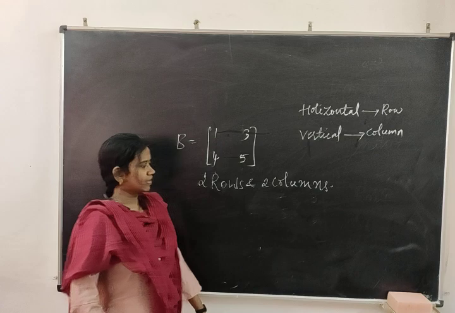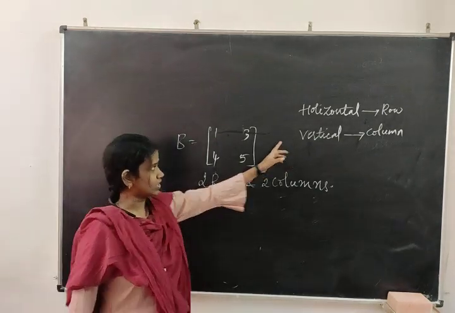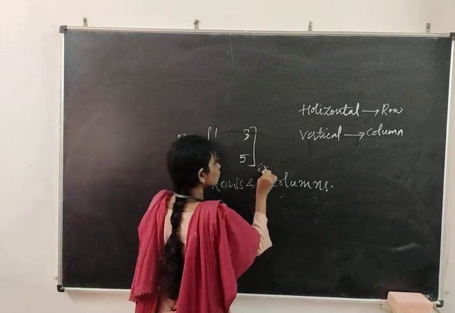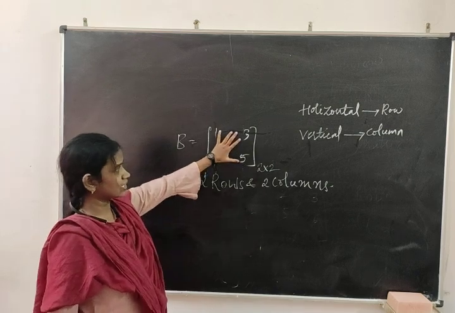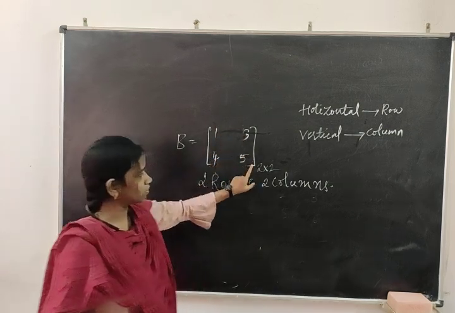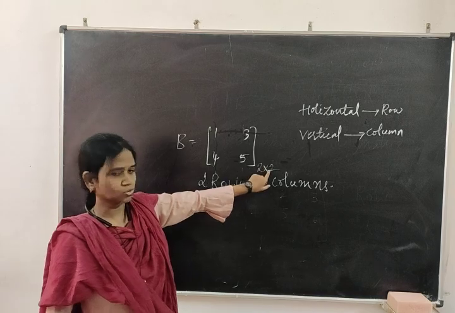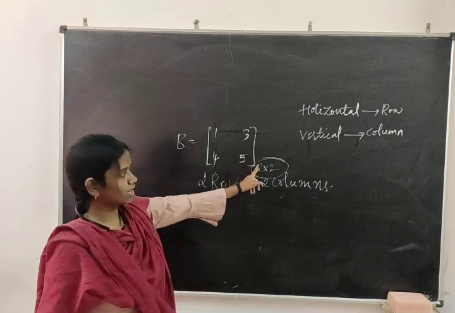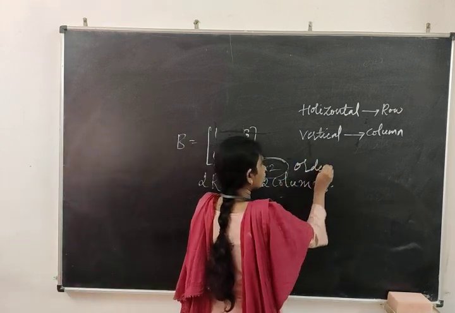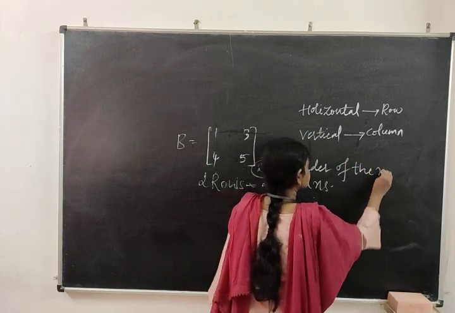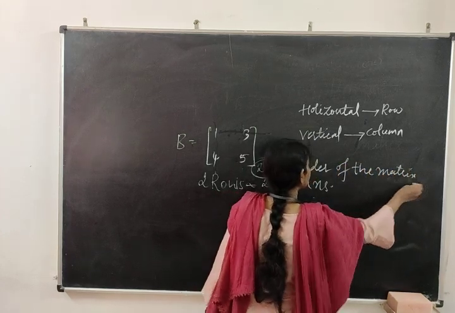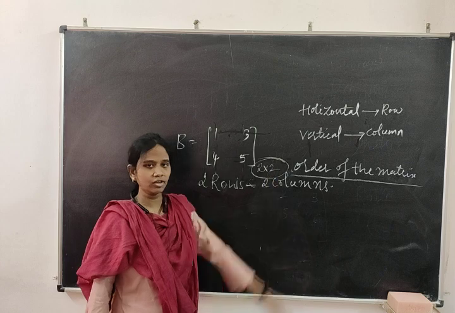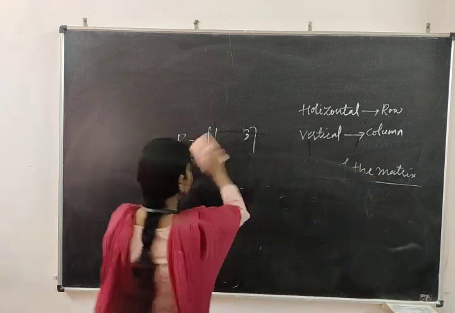Till now, whatever we have studied about rows and columns of matrices, it has one definition. You write here 2 cross 2. Whatever matrix has been inserted in the form of rows and columns, you have to write below the matrix 2 cross 2. Whatever notation we are writing is said to be the order of the matrix. This is important for completing a matrix. The notation of the matrix should be completed by writing the order. So now I will write the definition of order.